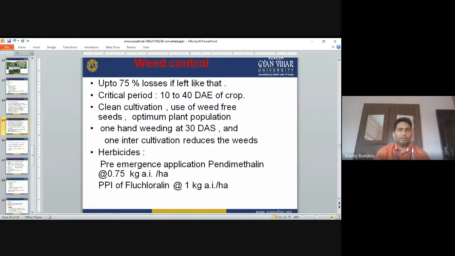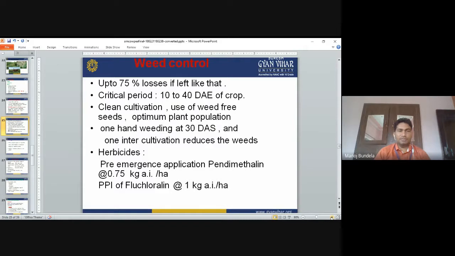Weed control. Up to 75% of losses are due to weeds only. The critical period is 10 to 40 days after sowing, when we go for weeding. Clean cultivation, use of weed-free seeds, and optimum plant populations are needed. We have to maintain the optimum plant population. One hand weeding 30 days after sowing and one inter-cultivation reduce the weeds.